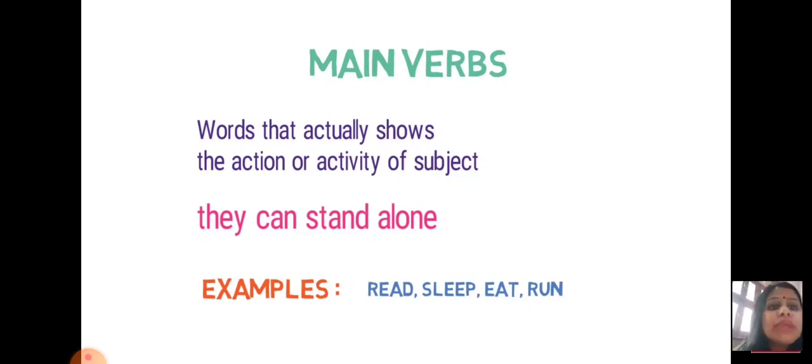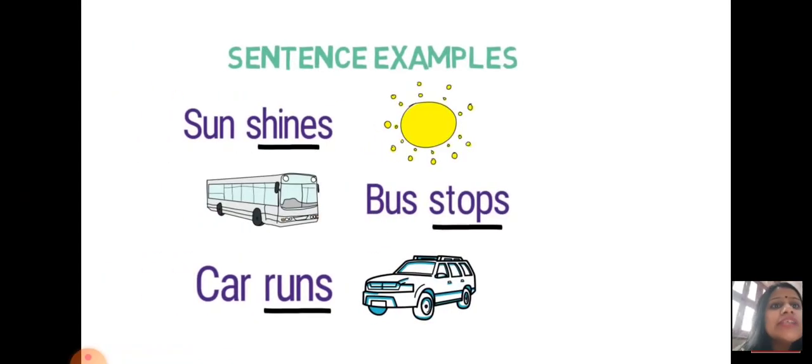When we talk about main verbs, the most important quality of a main verb is that it can stand alone. Examples like read, sleep, eat, run. Hope it is understood. Now let's move forward with some examples of main verbs.